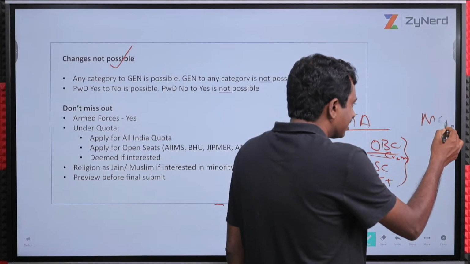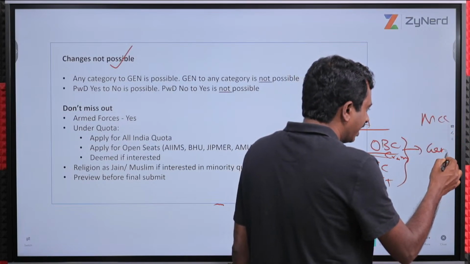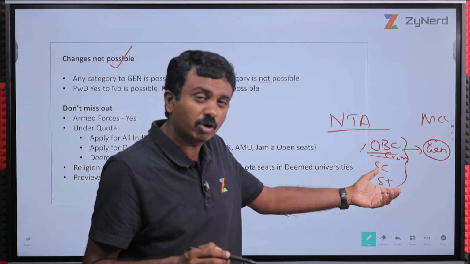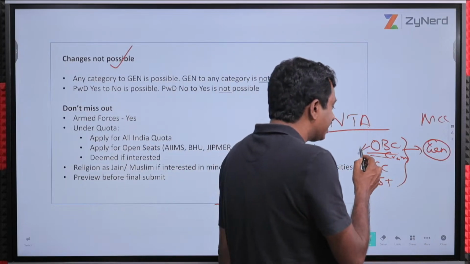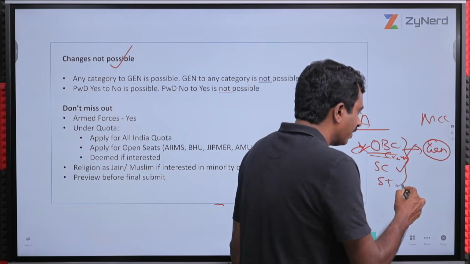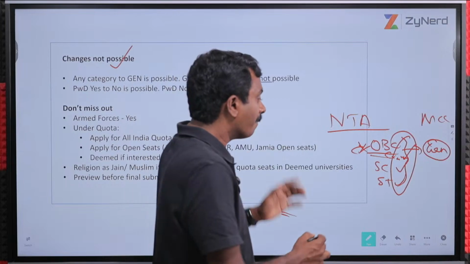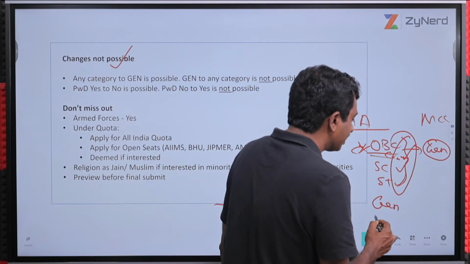During MCC registration, I will go and change this to general. If I am absolutely clear that I am not OBC, SC, ST, etc., I will change it to general. This is possible. Every year they give that possibility during the registration itself. Don't miss that out. But I have given general category.